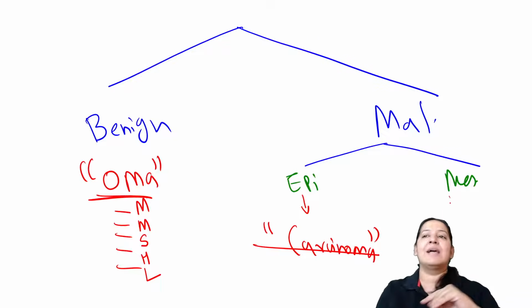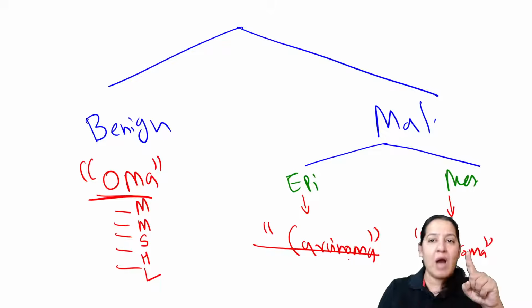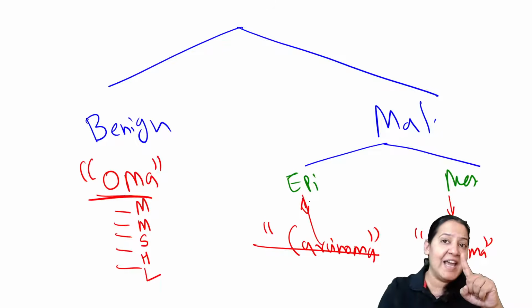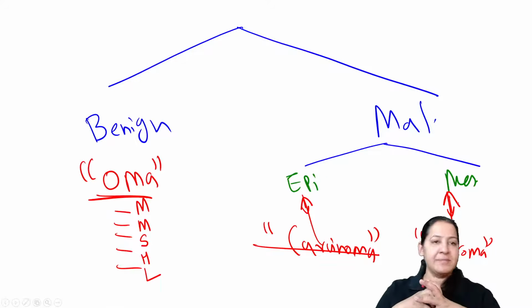And if the tumor is arising from mesenchyme, the suffix is sarcoma. So carcinomas are the tumors of epithelium and sarcomas are the tumors of mesenchyme. Give me a thumbs up if you got this.